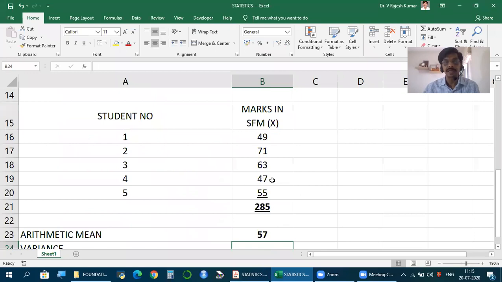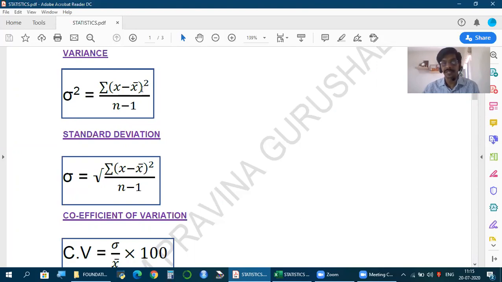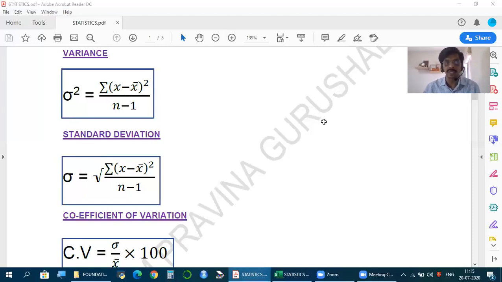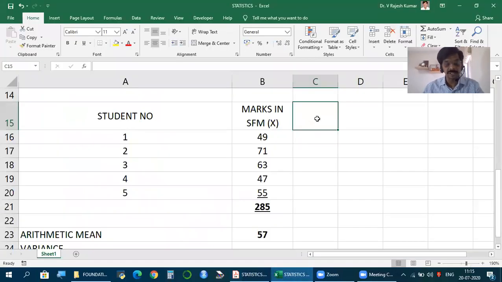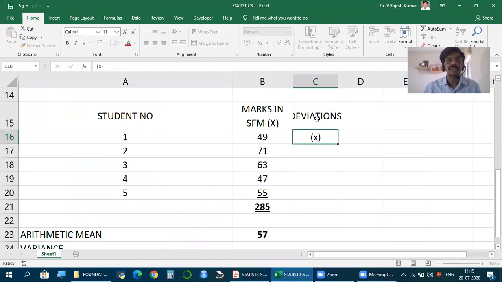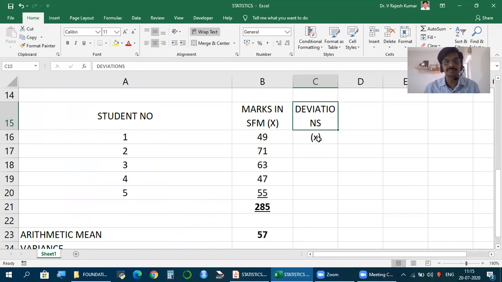This is x bar. So what we should do? X minus x bar. So each item, x minus x bar, x minus x bar, x minus x bar. But it's not just sufficient to take deviation. That x minus x bar is called deviation. Square it. Whatever the square you get, take the total, divide by n minus 1. Now, just for simplicity, these deviations I denote with small x. So the actual variable was capital X. This is small x.